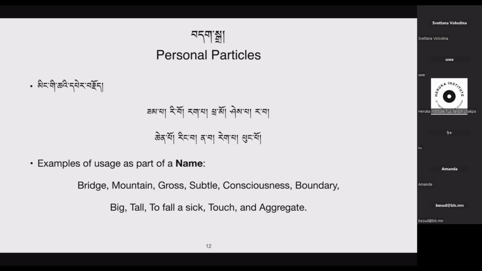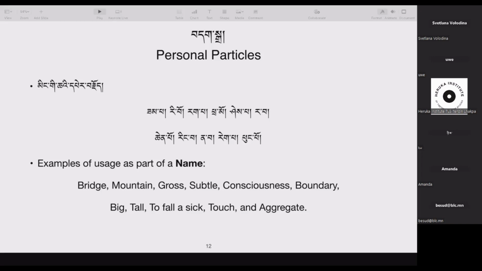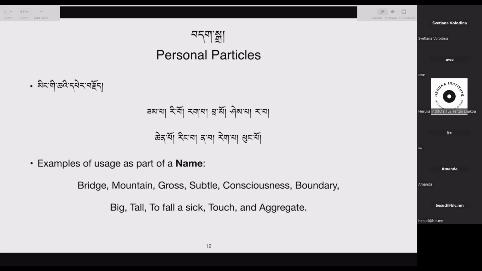Here you may see the usage of these particles pa, wa, wo, ma, po. But these are not used to represent a person. Rather, they are part of names. The first one, sampa, means bridge. The second, ruo, means mountain. Rakpa means gross, something very apparent, meaning gross understanding. Tamo means subtle understanding. Sheba, consciousness. Sheba as a noun is consciousness. Sheba as a verb is to know.